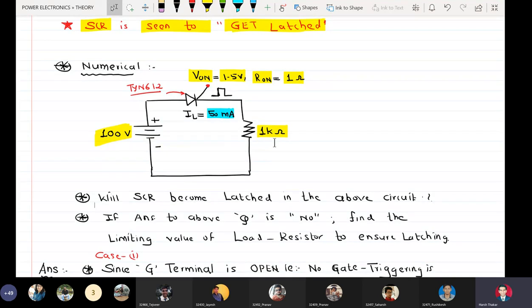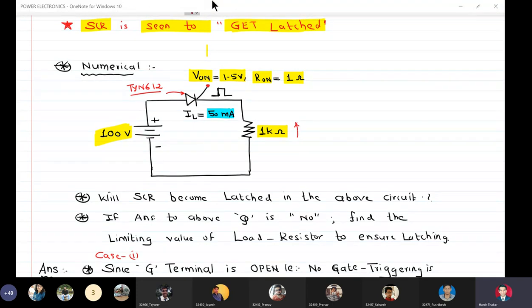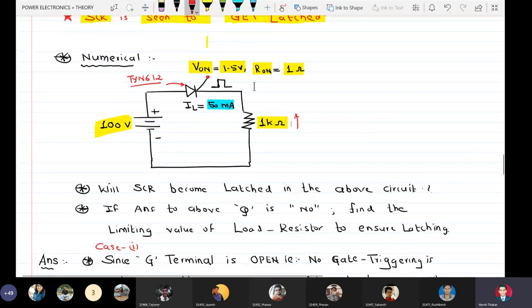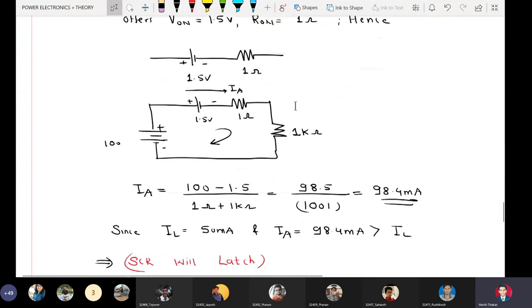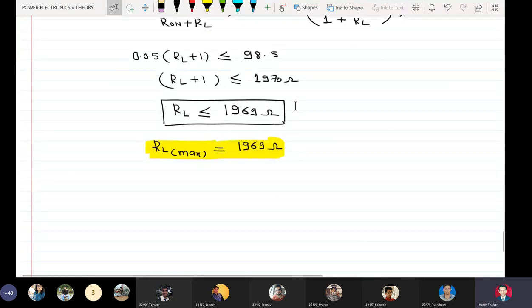And then we went on to find out that if I increase the value of RL, then IA is going to reduce. But then till what value can I increase RL? You can increase RL only till that value, till the IA is greater than or equal to 50 milliamperes, and we have solved that also, and we found out that the maximum allowable value of the load resistor is 1969 ohms, above which the device current will fall below latching current and the SCR will not be able to latch.